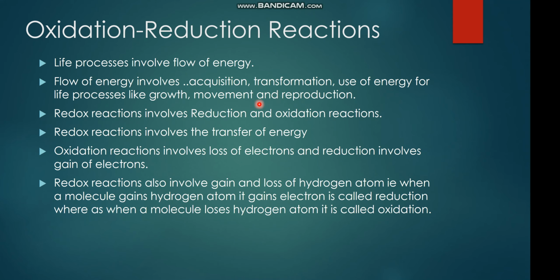Redox reactions involve reduction and oxidation reactions. Collectively we call reduction and oxidation reactions redox reactions. They involve the transfer and flow of energy. Oxidation reactions involve loss of electron and reduction involves gain of electron. Redox reactions also involve gain and loss of hydrogen atoms. So when a molecule gains a hydrogen atom, it gains electron, it is called reduction, and when a molecule loses a hydrogen atom, it is known as oxidation.